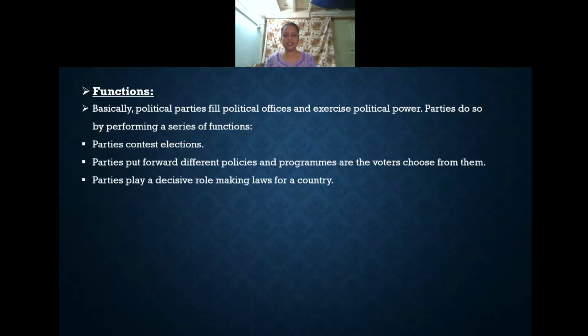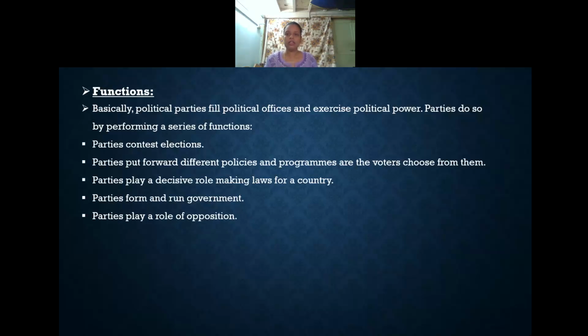Political parties play a decisive role in making the laws of a country. They will make a lot of policies. If they form a government, they will take the role of making the laws for a country. Parties will form the government and run it. After the election, if one party wins a majority, they will form the government and run it by implementing their different policies and the programs they promised during the elections.